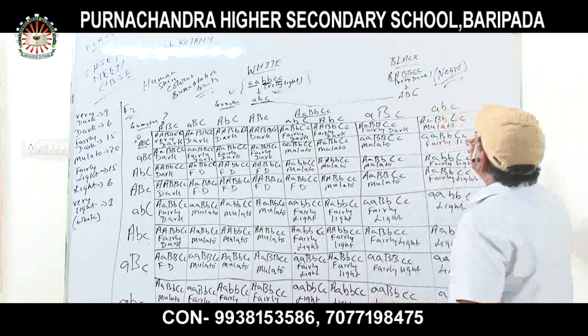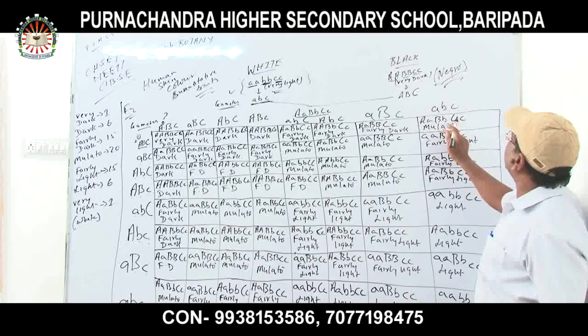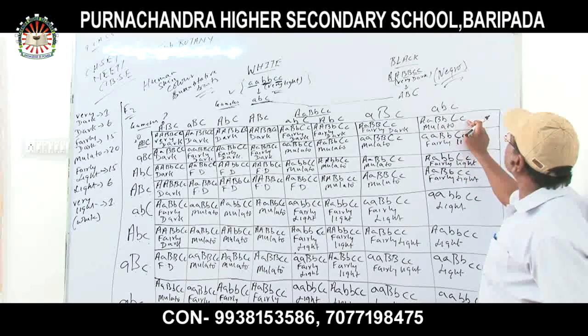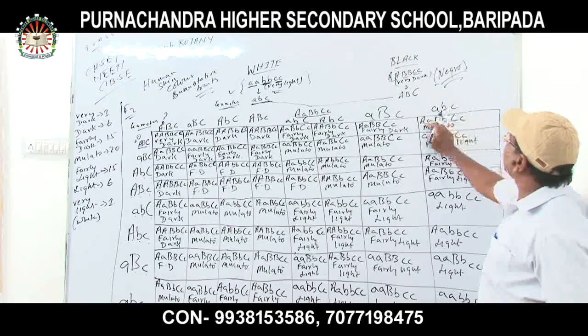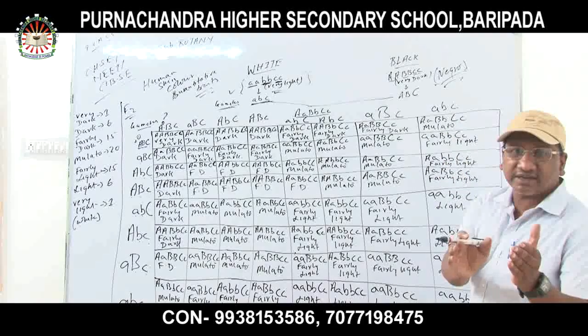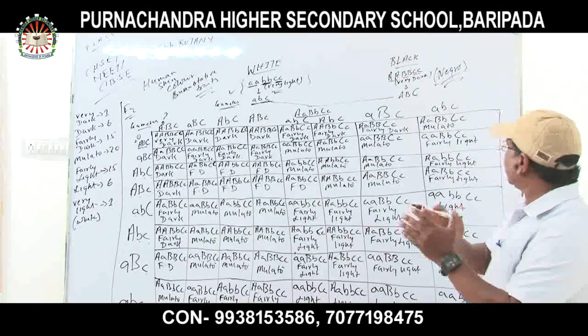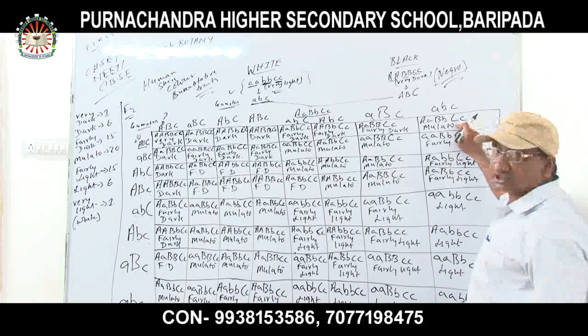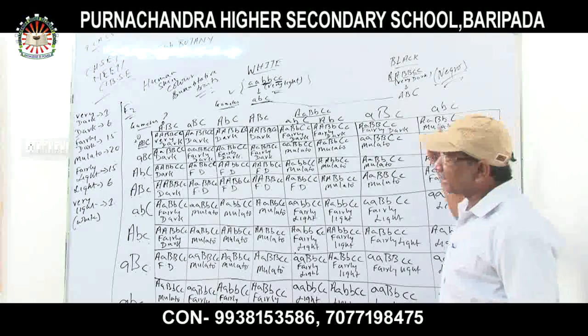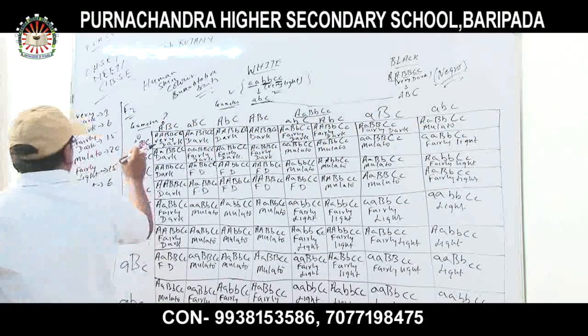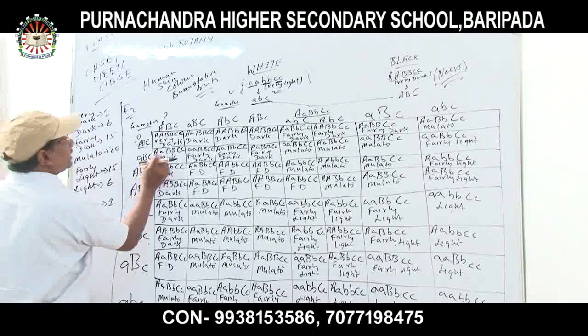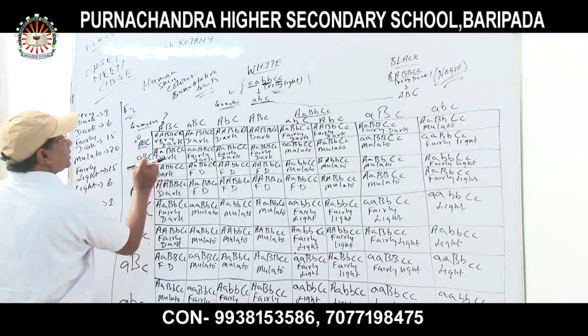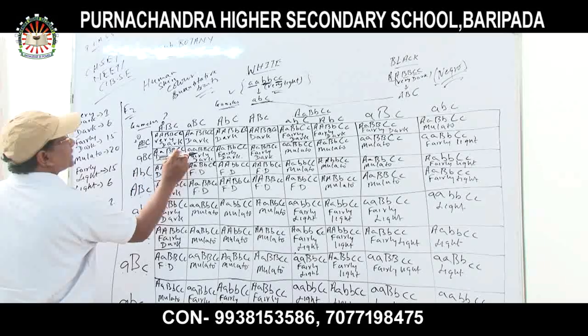Again mulatto. Mulatto is what? Intermediate. Capital A and small a, capital B, small b, and capital C, small c. Three recessive genes and three dominant genes. If there are three dominant and three recessive genes, then the condition would be mulatto. Okay. Next, similarly, in this way we have to count: capital A, small a, capital B, small b, capital C, capital C.